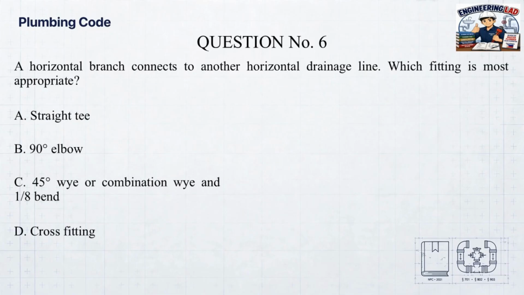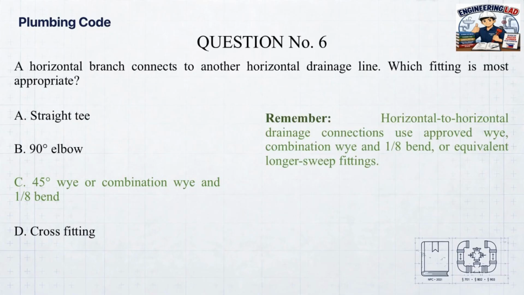D. Cross fitting. Correct answer. C. 45 degrees Y or combination Y and 1/8 bend. Remember, horizontal to horizontal drainage connections use approved Y, combination Y and 1/8 bend, or equivalent longer sweep fittings.